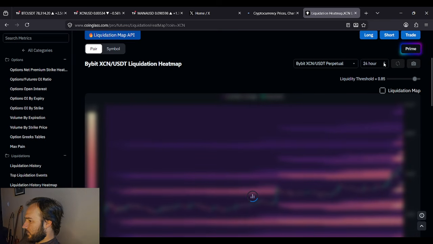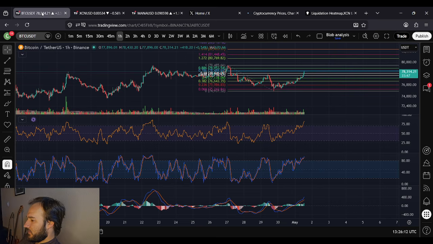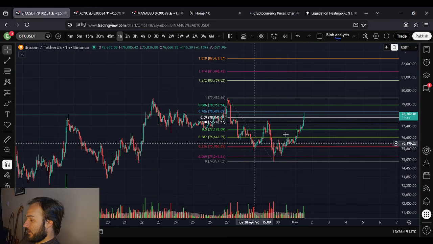And then we can look at this real quick. Man, I can't believe Bitcoin's up here. I mean, I was expecting it to move up, but I just didn't think that we'd get this far above 78K. This is definitely an impressive little move that we're seeing right now, guys.